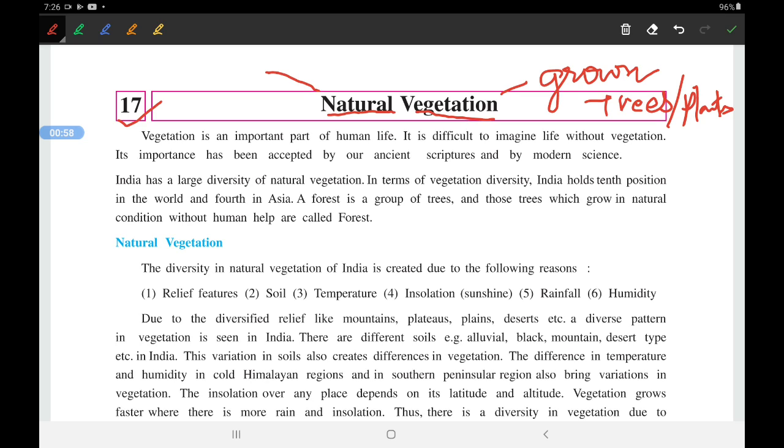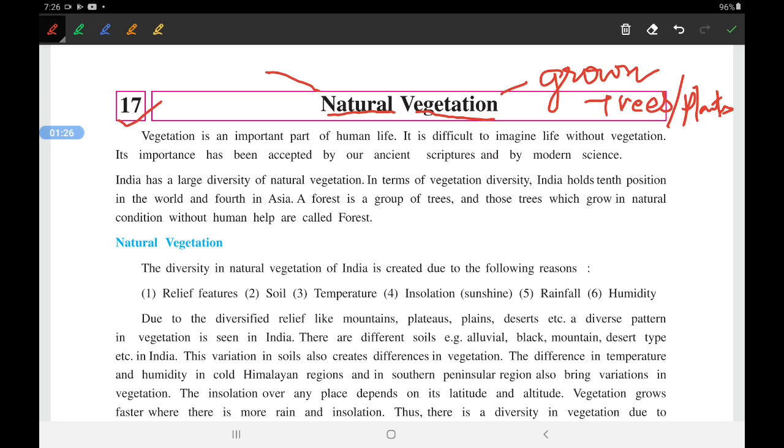Now from your younger standards, you know that trees are the most important thing in the life of a human being. Without trees we cannot survive. We know that the earth is getting hotter and hotter day by day, and that is all due to cutting down of trees. So let us start this chapter and understand its importance.